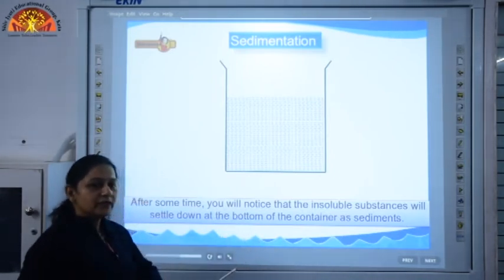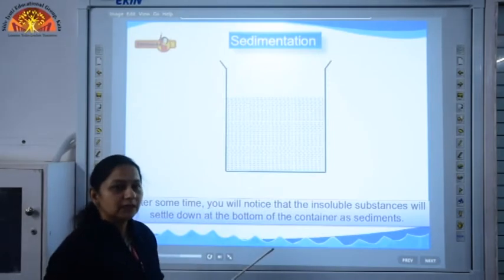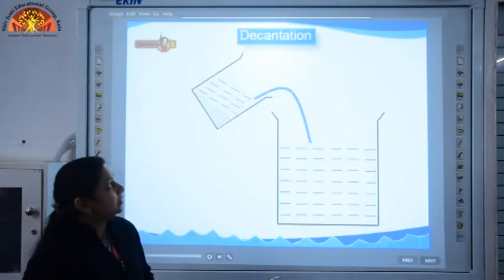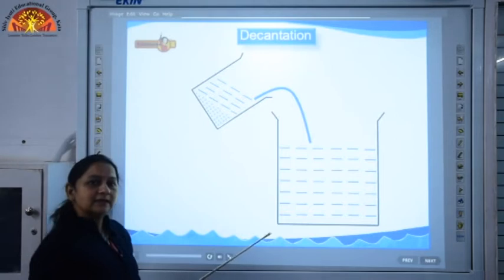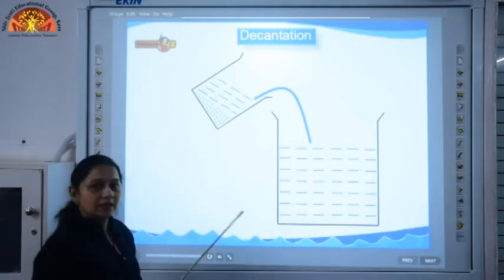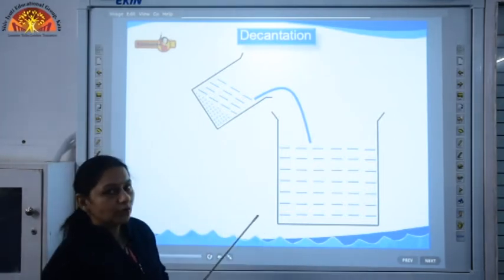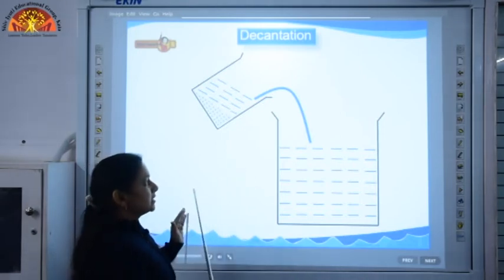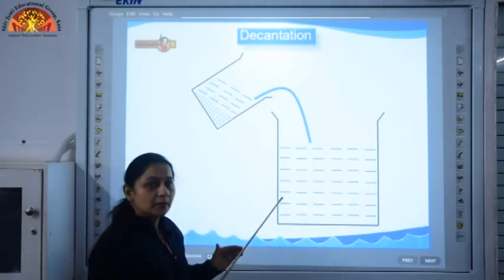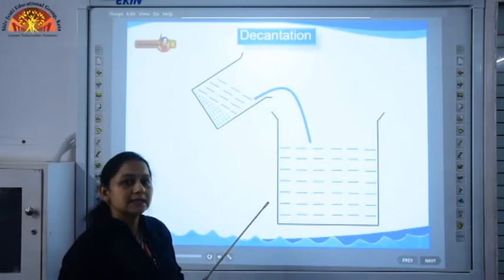Now, how do we remove the sediments from the clear water? We have the next process, that is decantation. In decantation, we pour out the clear liquid from the top without disturbing the sediments.